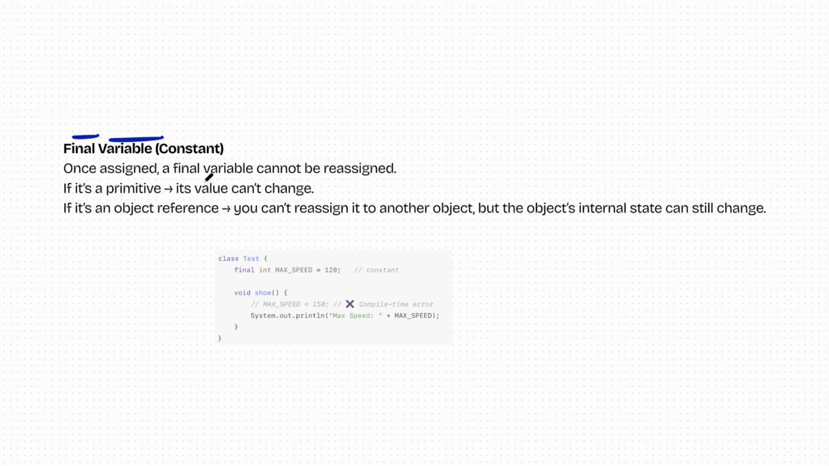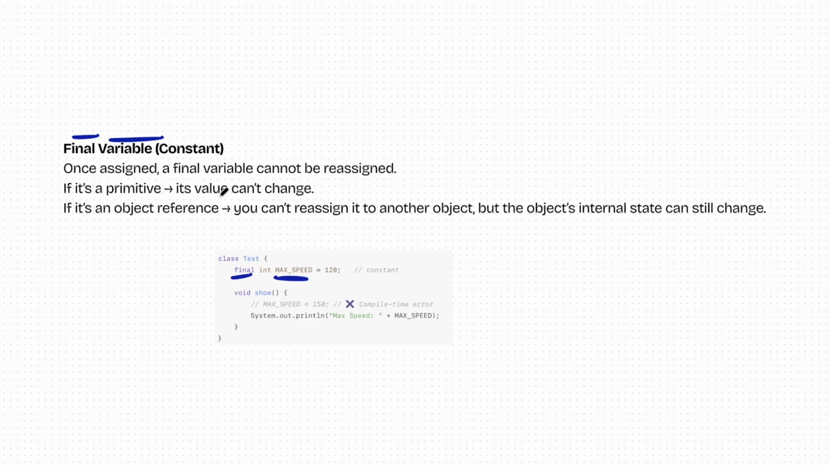So once you have assigned final to a variable, it cannot be reassigned. For example, we have a variable max speed over here and we have assigned final to it. It means now the value of this max speed cannot be changed. If you try to change the value, it will give you a compile time error. Alright, and this will not work.